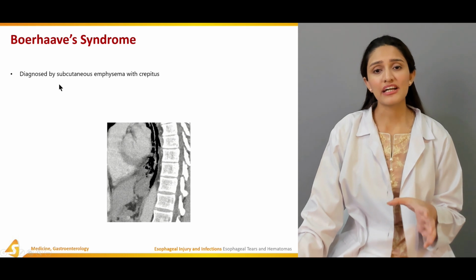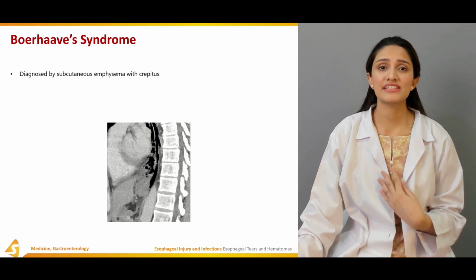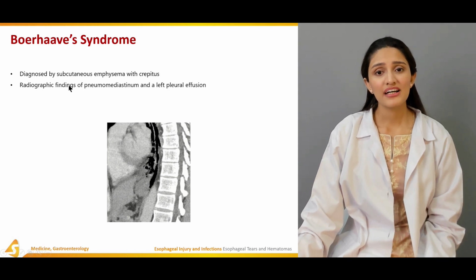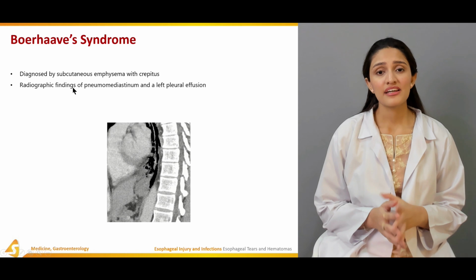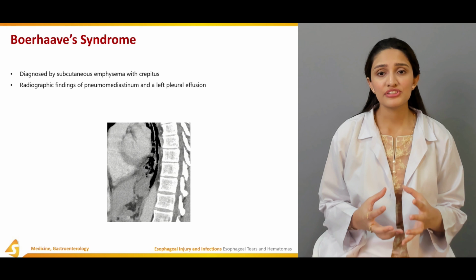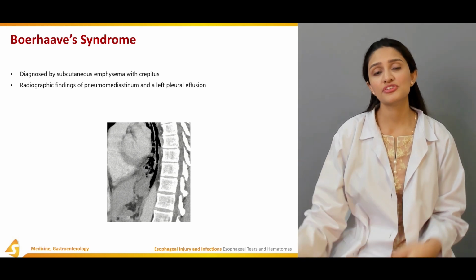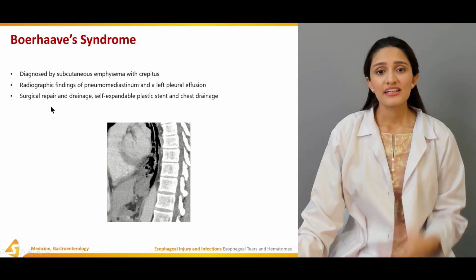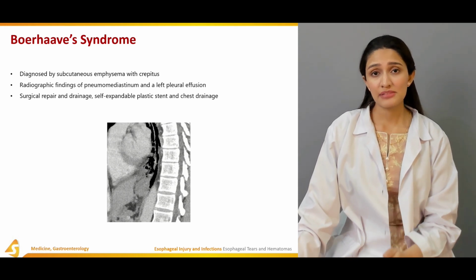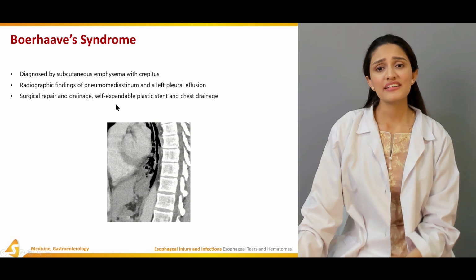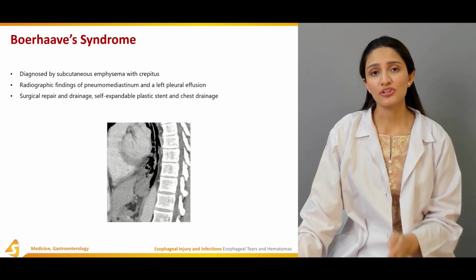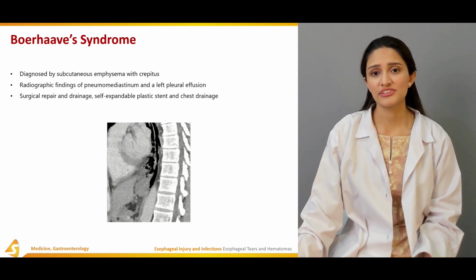Boerhaave syndrome is diagnosed by subcutaneous emphysema with crepitus, if you listen with a stethoscope. Other than that, on an X-ray, the radiographic findings that can be seen are pneumomediastinum and a left pleural effusion. Surgical repair and drainage is a more definitive treatment for Boerhaave syndrome. Other than that, self-expandable plastic stent and chest drainage is also one of the treatment options.